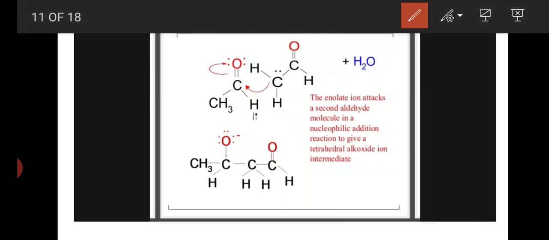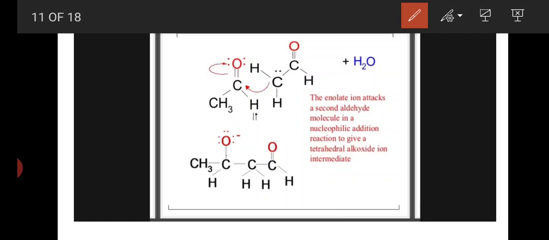When the enolate ion attacks the second carbonyl carbon, the pi bond shifts to oxygen and oxygen gets a negative charge. That is the alkoxide ion. This alkoxide ion is a tetrahedral alkoxide ion. This is the intermediate compound, not stable. So it is a reaction intermediate, the tetrahedral alkoxide.